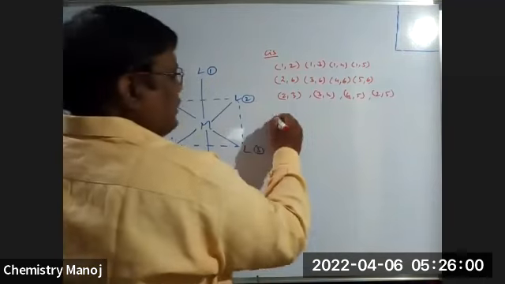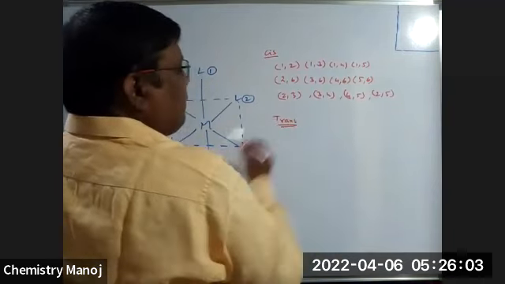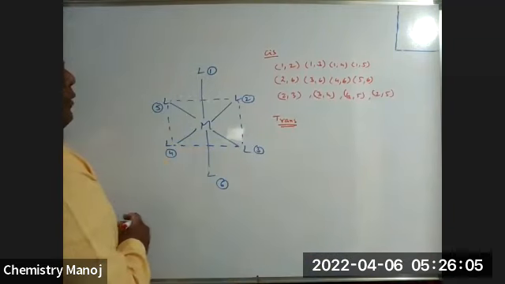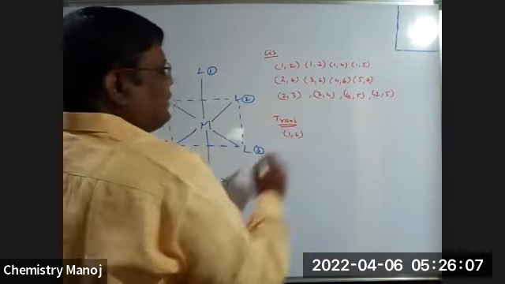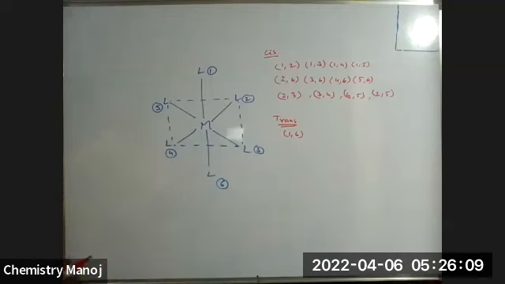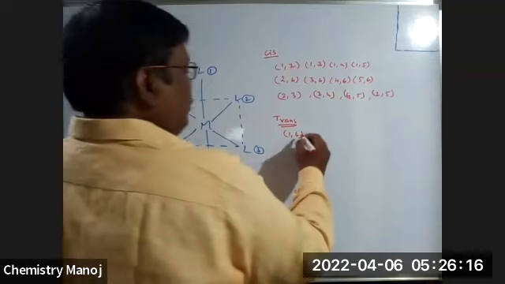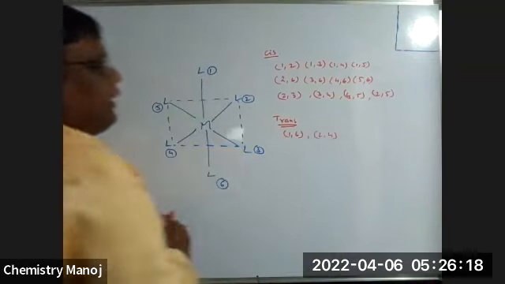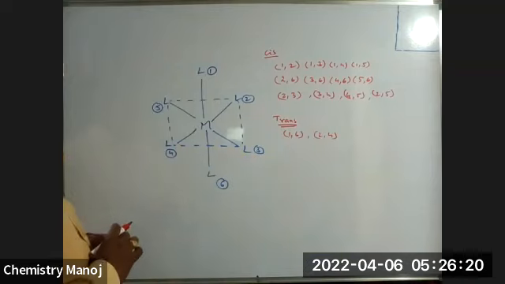Next, trans positions. 1 and 6 trans. Correct or wrong? Above ligand and below ligand, both are in opposite. 2 and 4 trans. Correct? 2 and 4, these two are opposite.